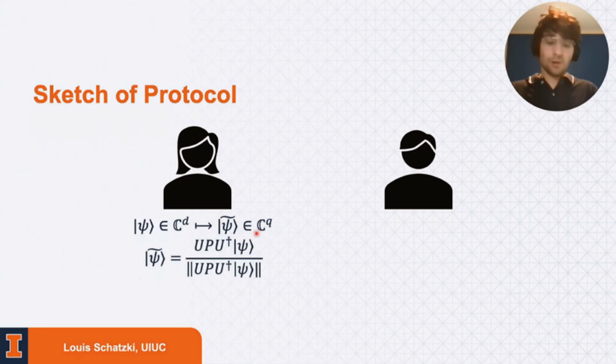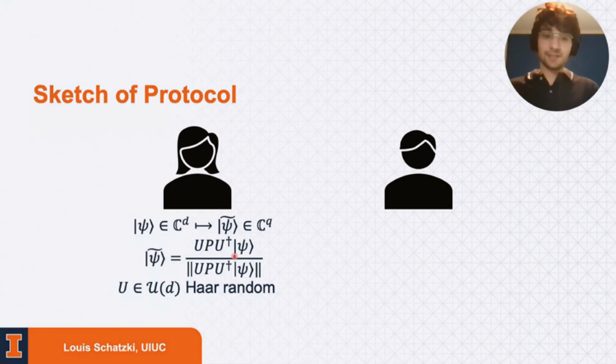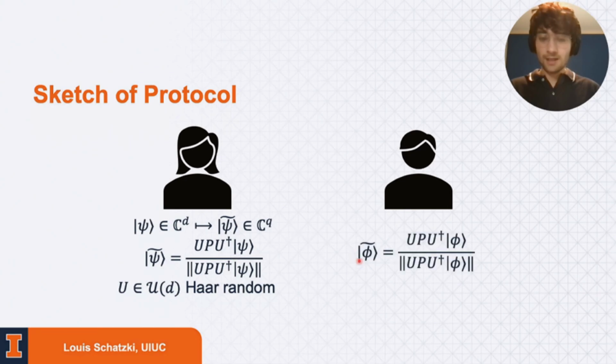And to do this, what we're going to do is fairly straightforward. So say that you just fix some q-dimensional projector, P, and you take a Haar random unitary U. Then if you apply this to psi, project onto the subspace, then you'll get something that now lives on a fixed q-dimensional random subspace. And of course, this doesn't succeed with probability 1, but with some non-zero probability, you'll actually successfully perform this projection. And let's say that Bob does the same and also successfully performs this projection.